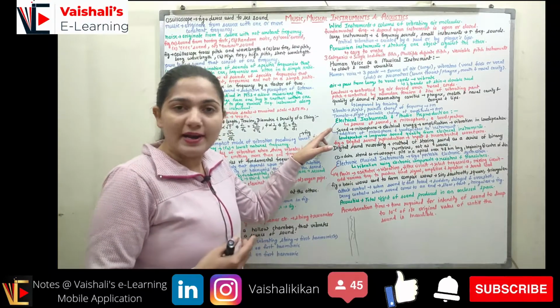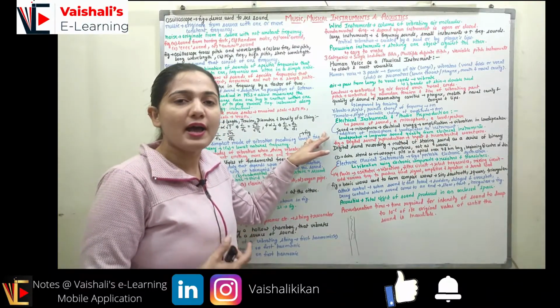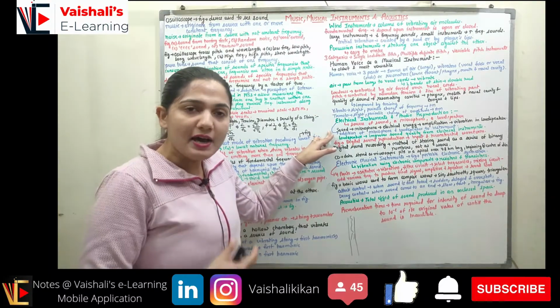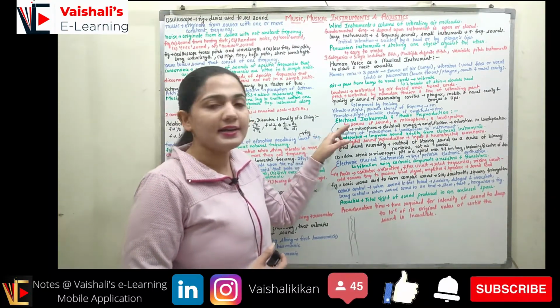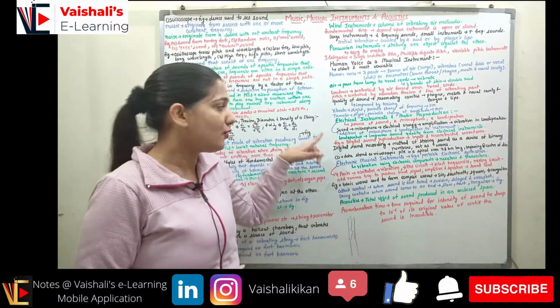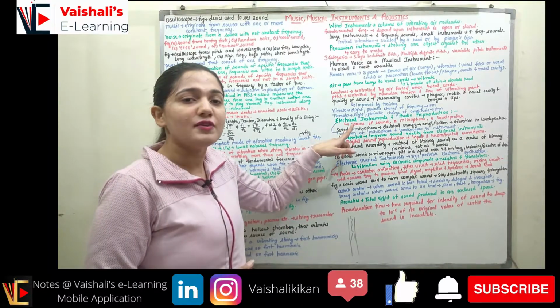So the instrument will produce the sound, like you have a guitar. Then you have an electric guitar. The guitar will produce the sound. Electric guitar will have a microphone as well as a loudspeaker. So the traditional guitar will produce a sound.